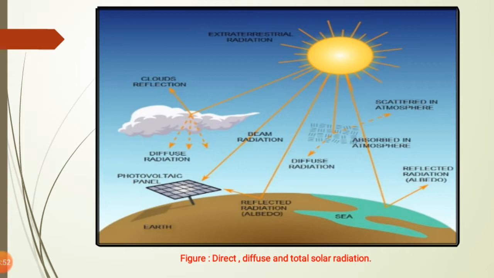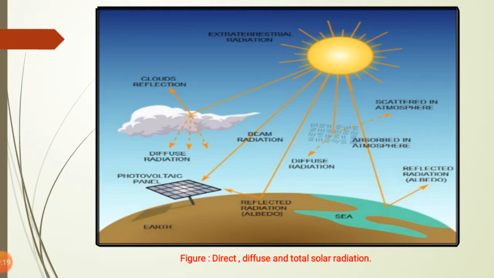The brownish surface is the earth's surface, and some rays are reflected from it. Alongside the beam radiation there is a reflected radiation, also known as the albedo. From the earth's surface the radiation is reflected and goes back to the photovoltaic panel.